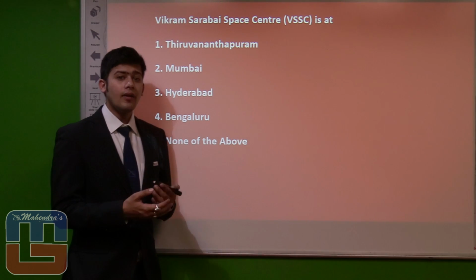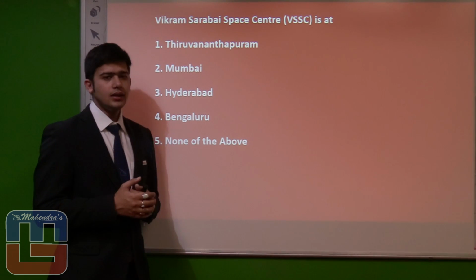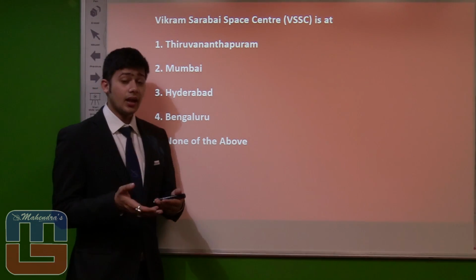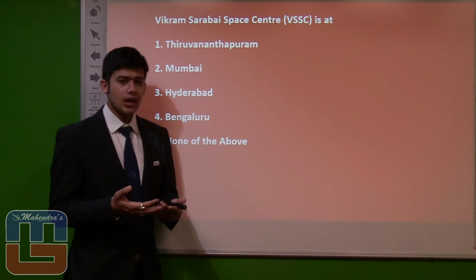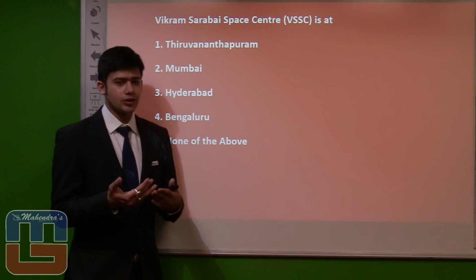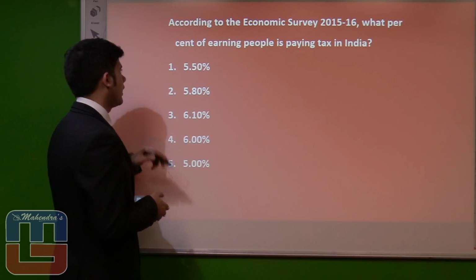So you have to also have an idea about different centers. For example, NBRI, the National Botanical Research Institute, that is in Lucknow. For example, ISRO, that is Bangalore. So in terms of the SBI Clerk mains, there could be static GK questions, and this is an example of a static GK question. Let's proceed to the next slide.